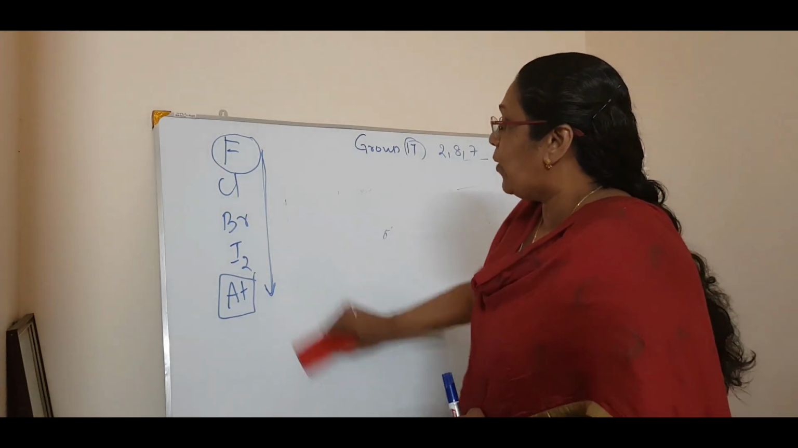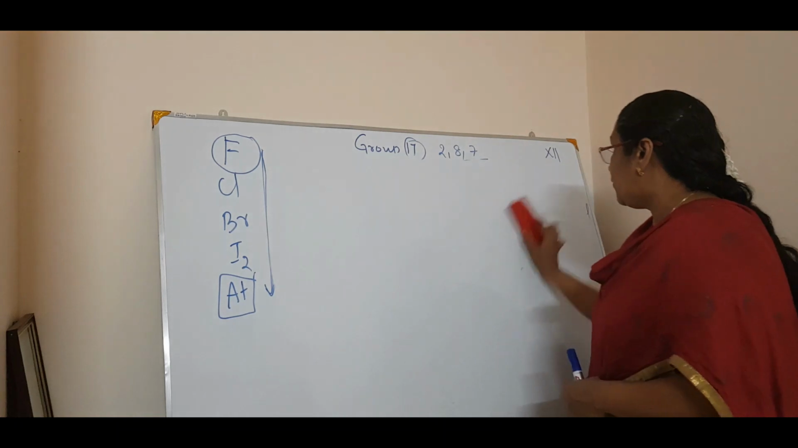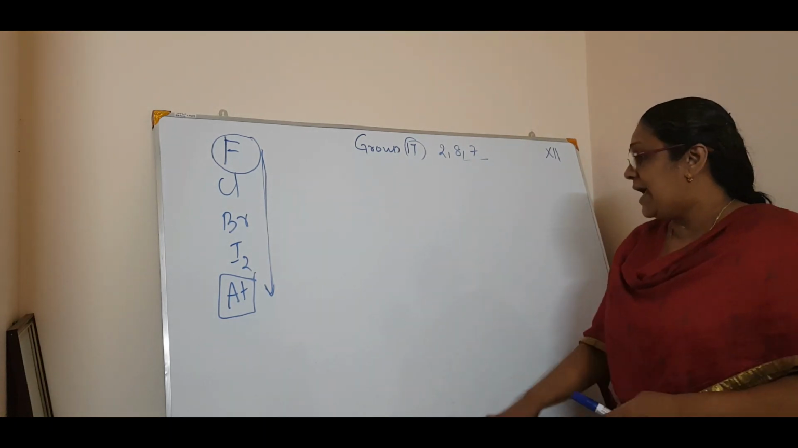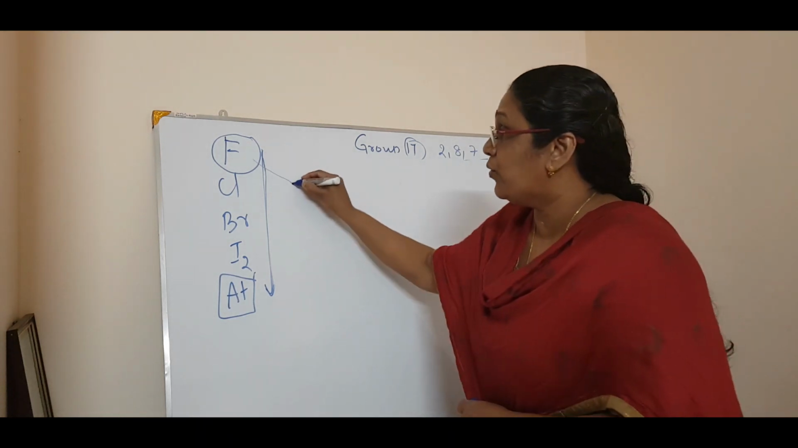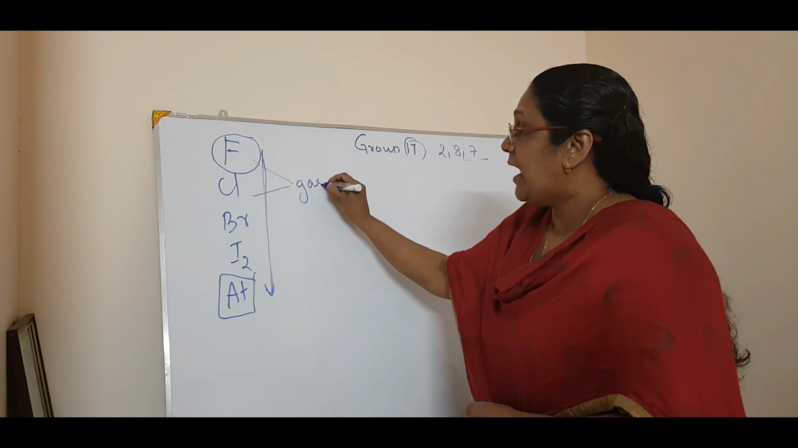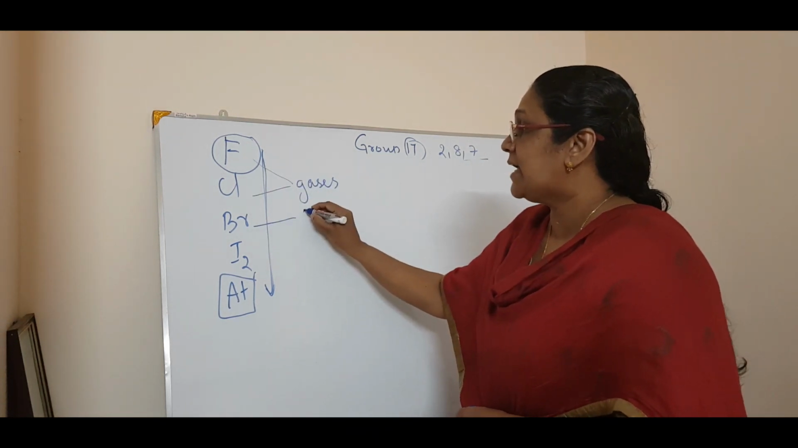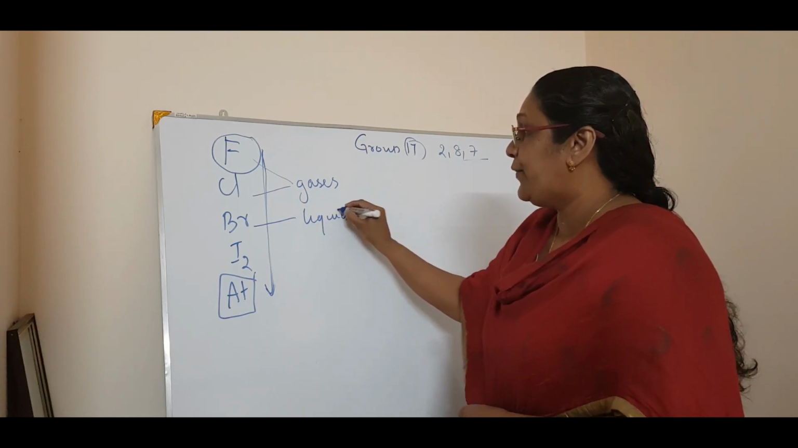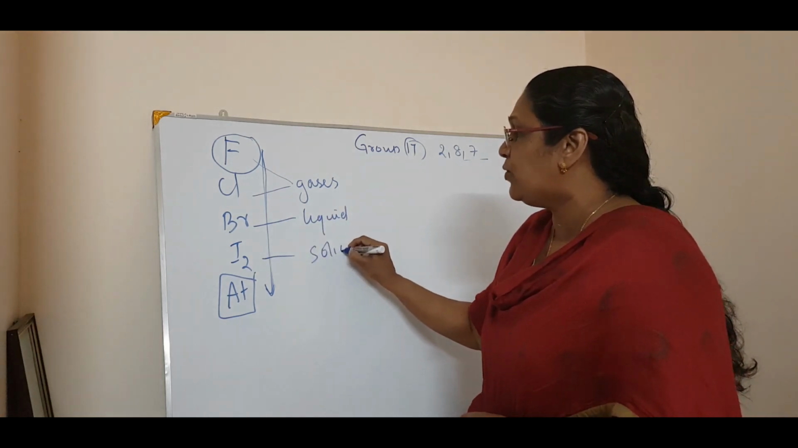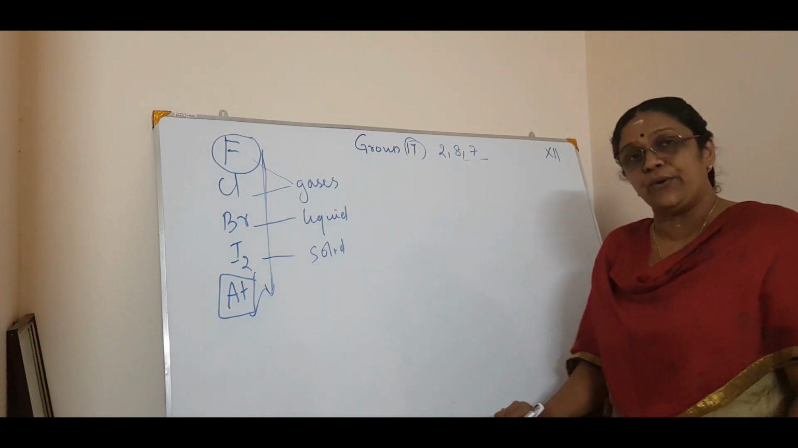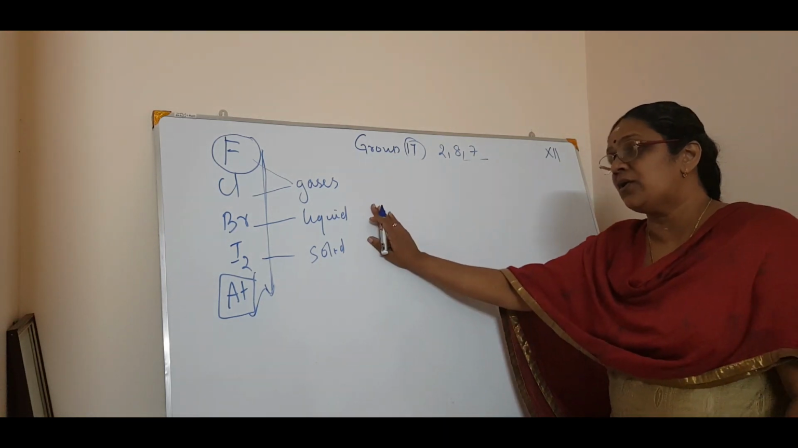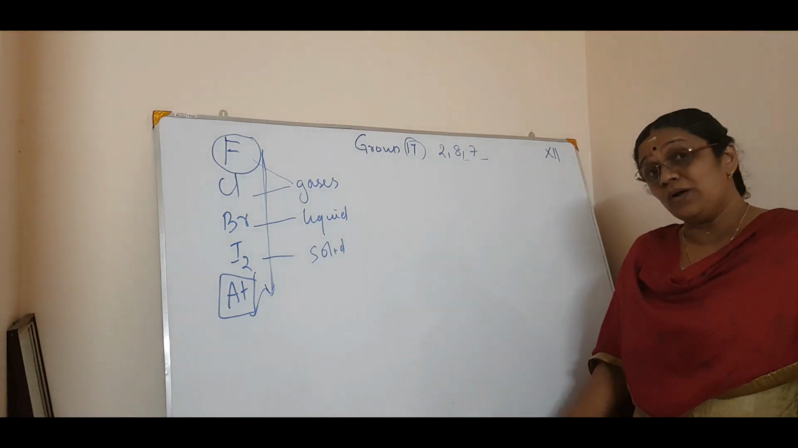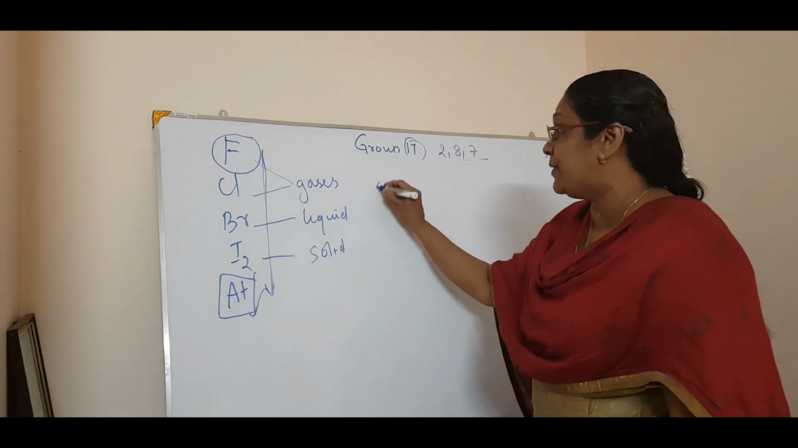What are the physical properties of fluorine, chlorine, bromine, iodine? As I said, fluorine and chlorine are gases. And you know bromine is a liquid, and iodine is a solid. Astatine we don't talk about because it is radioactive. Now, coming to fluorine, chlorine, bromine, iodine, all these halogens share a particular property.